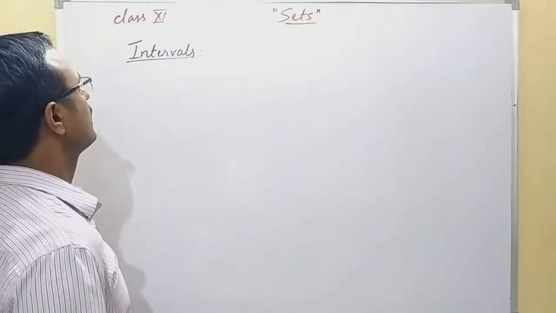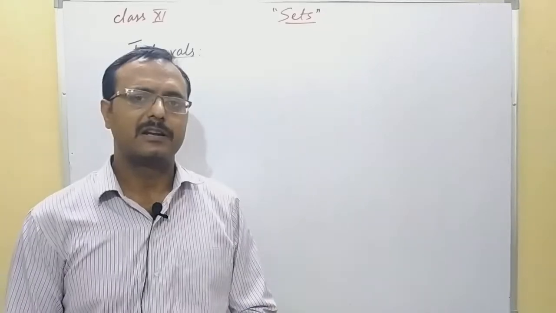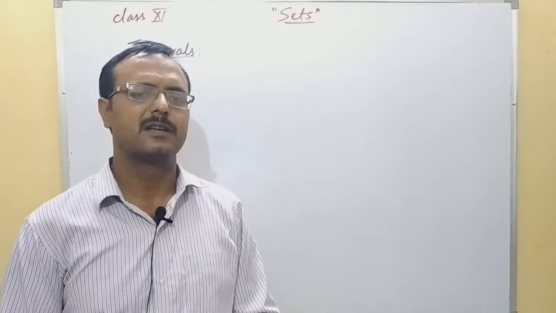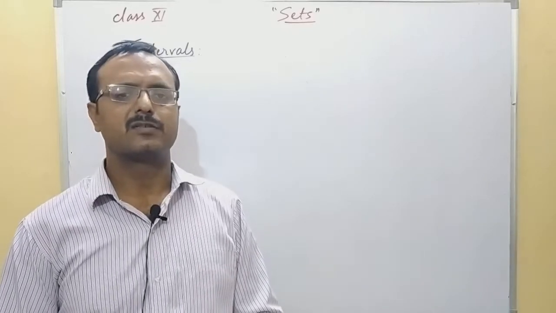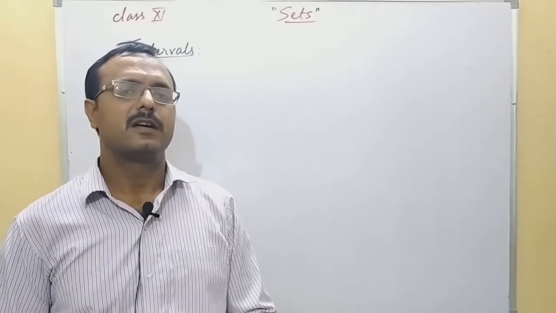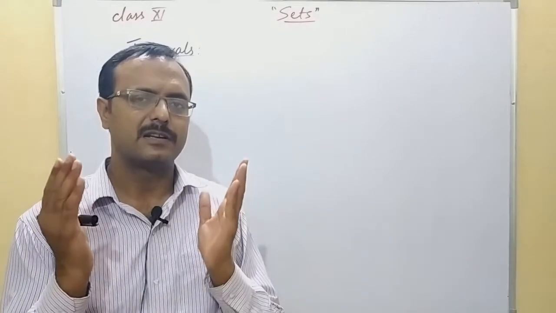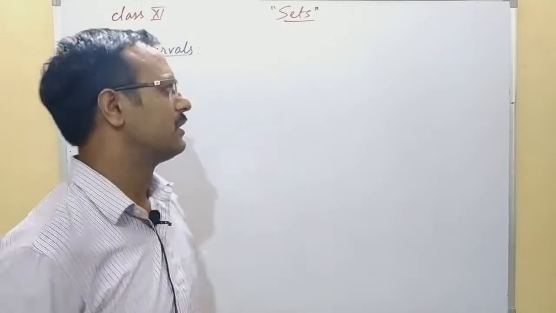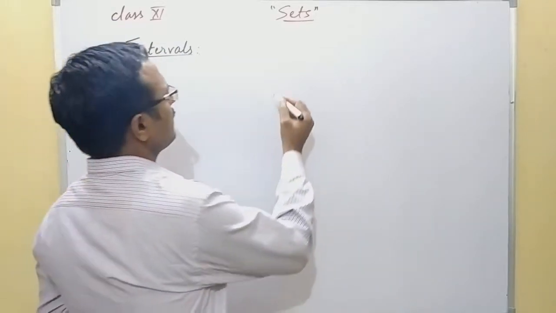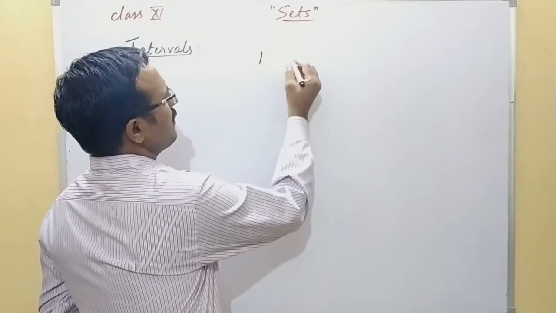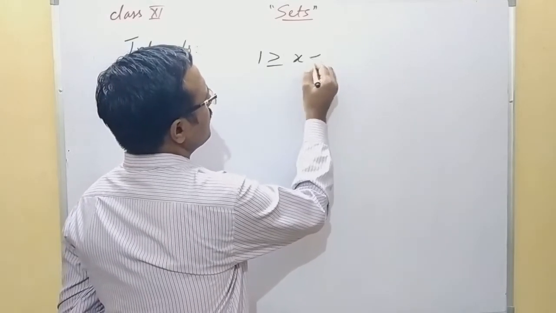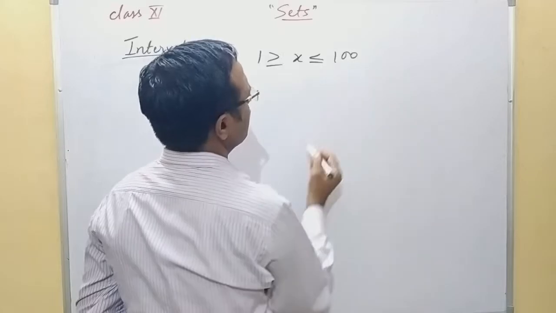So what is interval? Intervals are subsets of real numbers. As you know, the real number is also a set, and if we take a part of that real number, that subset will be called an interval. Suppose I have started from 1 and taken numbers up to 100.